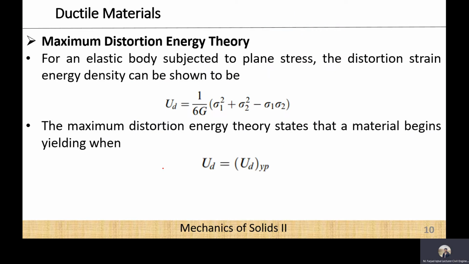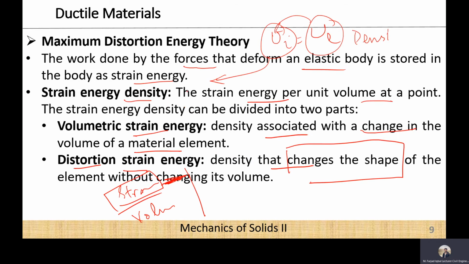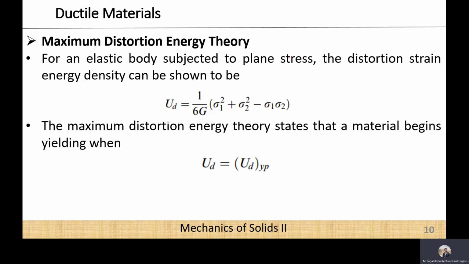So when does this failure occur, or what is the limit of this failure? Obviously, the scientists who proposed this theory said that the distortion strain energy of the material can be represented by this relationship. Obviously, we are not going too much into the details of this relationship.